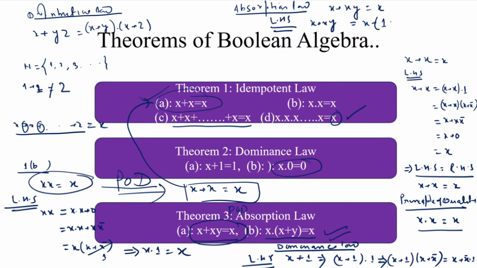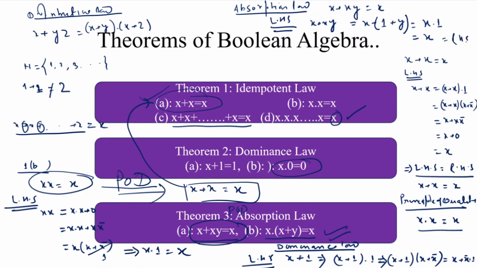That is 1 + y, and we already proved some theorems: when we add 1 with any Boolean variable, the result is 1. So what is y + 1? If one of the inputs is 1, then the result is 1. This means this is written as x · 1. And when we multiply any variable with 1, a postulate says that this is equal to the same variable.